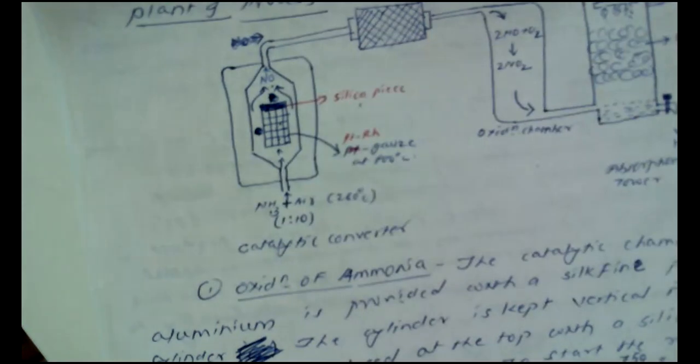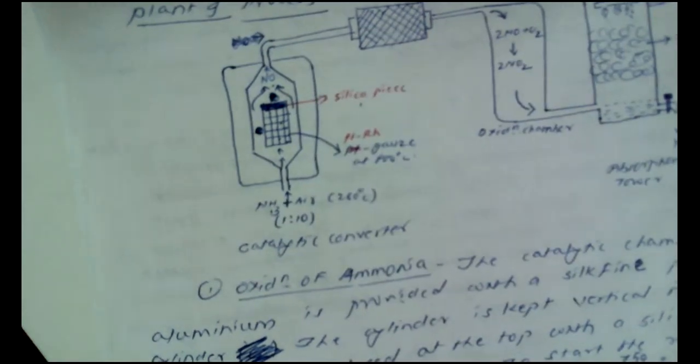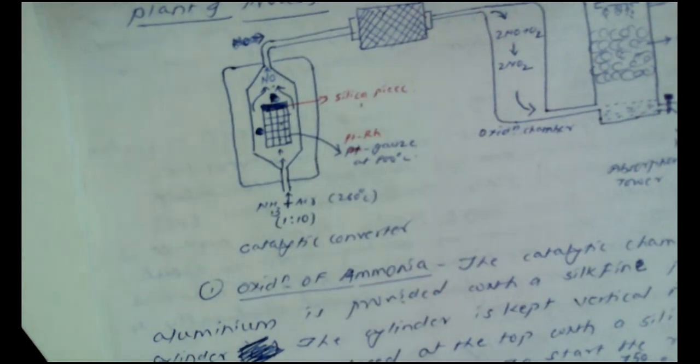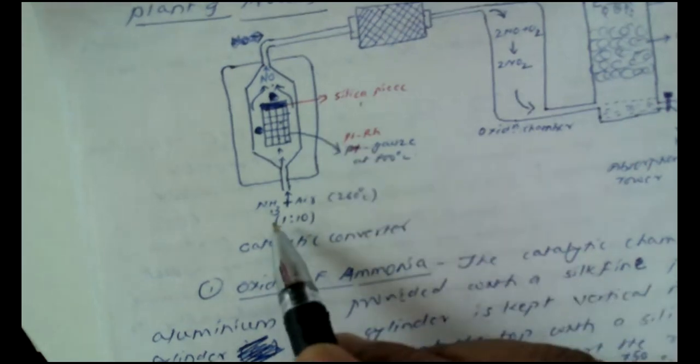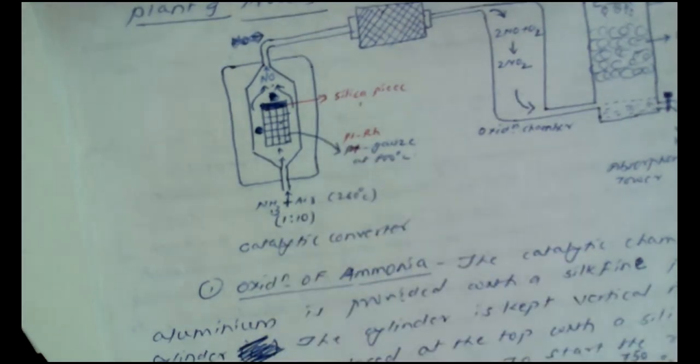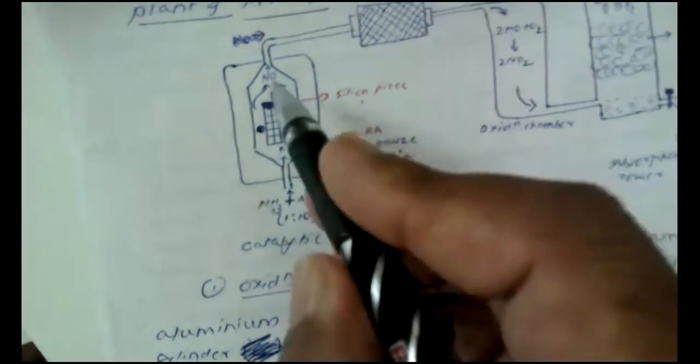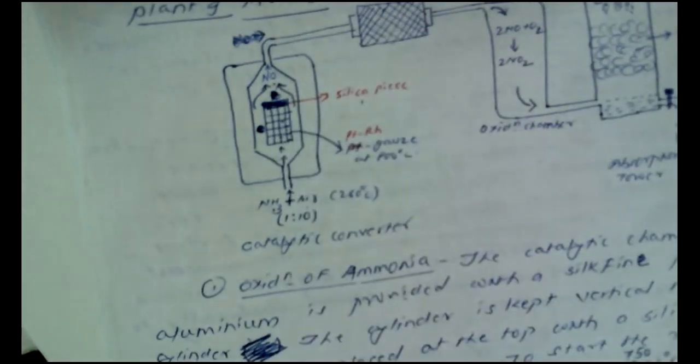Now, ammonia is mixed with 10 times its volume of purified air and is heated to about 260 degrees centigrade. Just now I told you this. This mixture is admitted into the catalytic chamber and rapidly passed through the platinum rhodium gauze, which is at 750 degrees centigrade, and the proper temperature can be maintained by controlling the speed of the entering gases. Under these conditions, nearly 95% of the ammonia and air are converted into nitric oxide. So nothing is lost, and this is how the first step comes to an end.